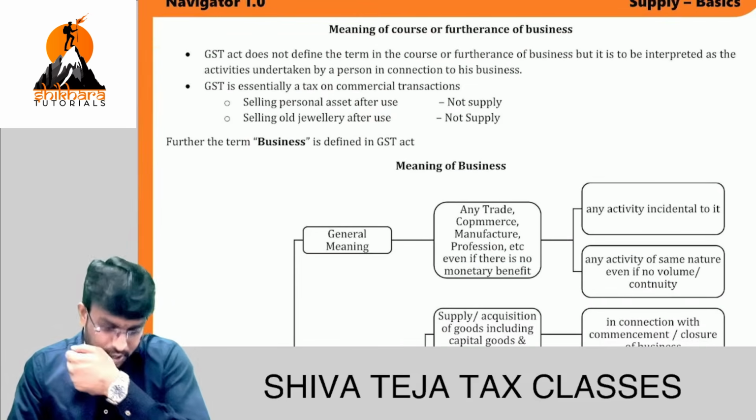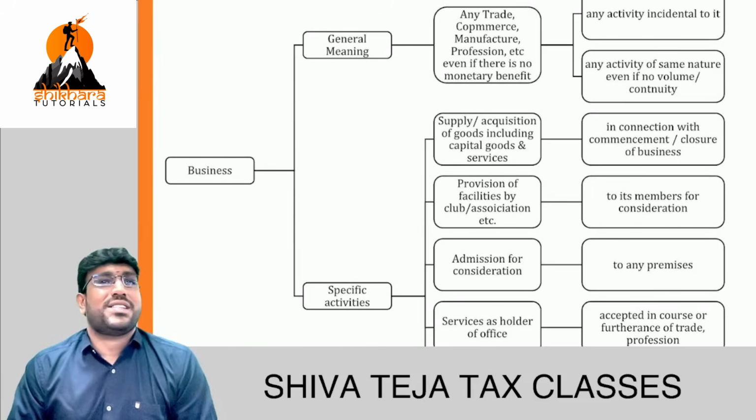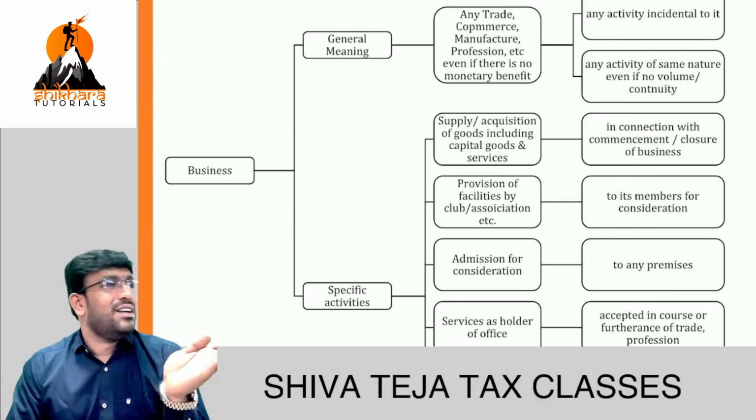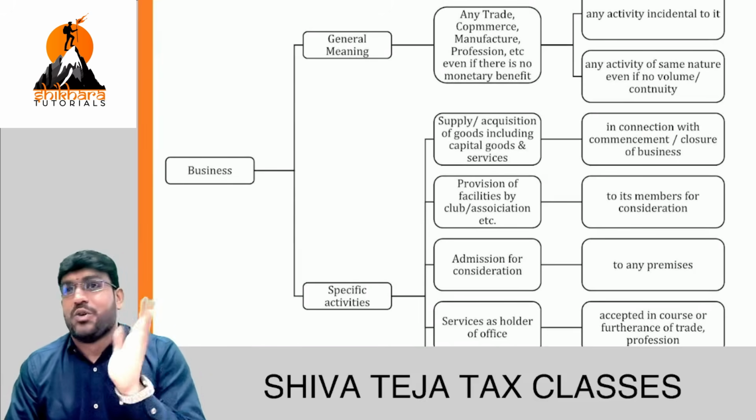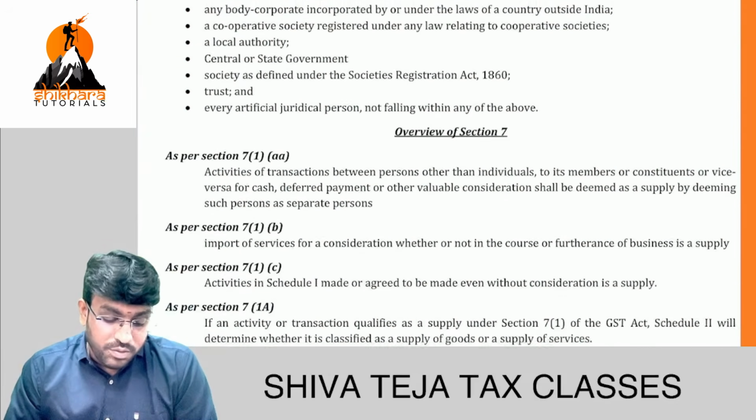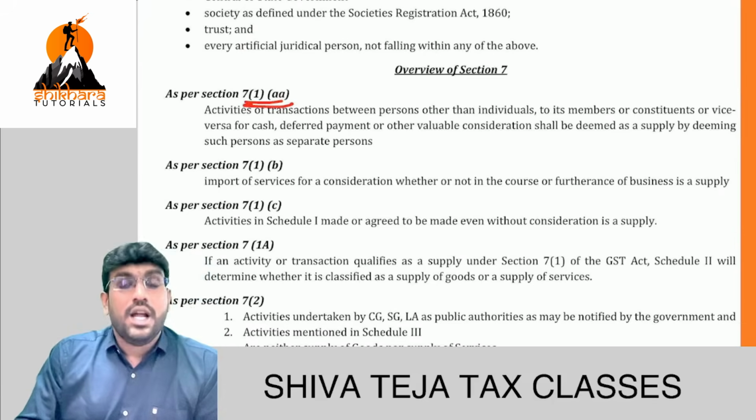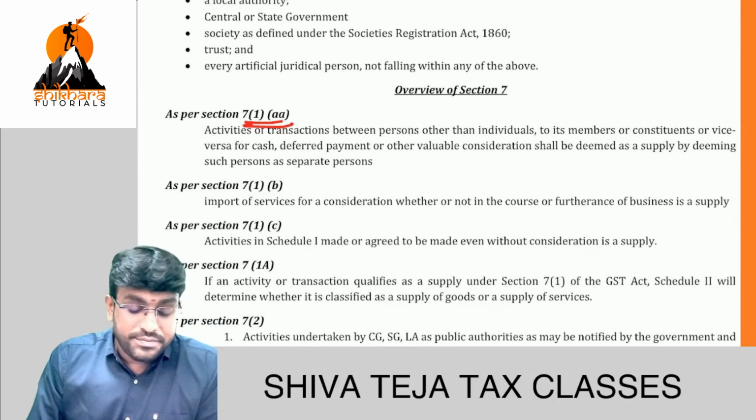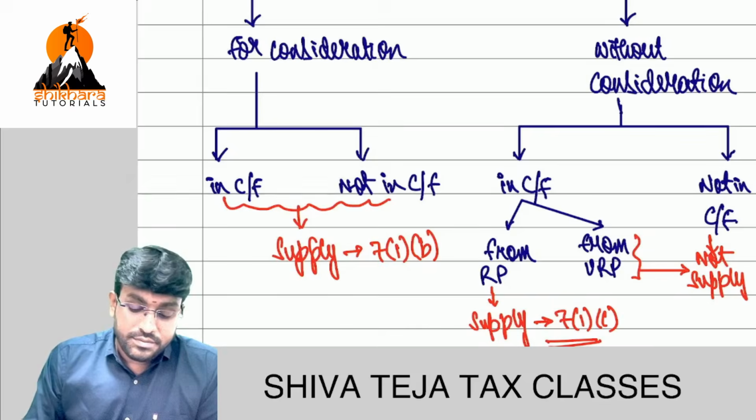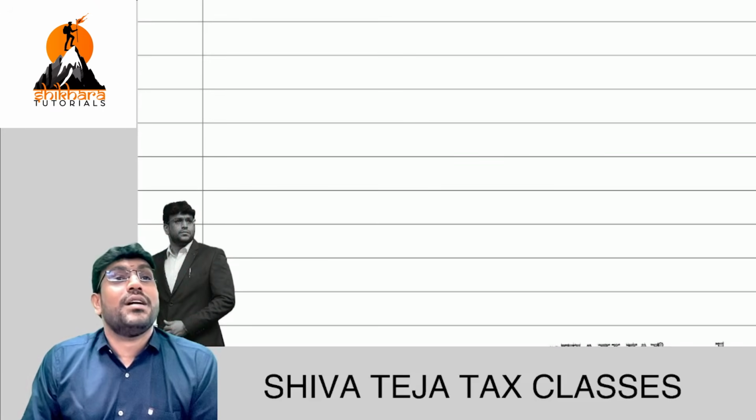See, course of furtherance of business we discussed. Business means what? I'm sure you know this: trade, commerce, manufacture. I didn't discuss this basic point because you already know this. Person means what, we know. Yeah, this point is important. Please see this. Have you heard of something called Lions Club, Rotary Club, Country Club, Clubs Association?